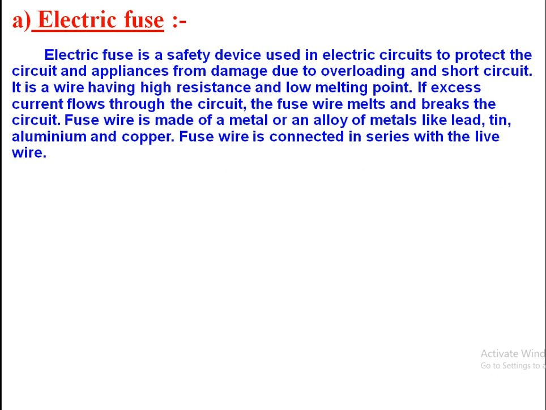Generally, this fuse wire is made up of metal or alloy like lead, tin, zinc, aluminum, copper, and this fuse wire is connected in the live wire. So this is the importance of an electric fuse. Nowadays, instead of electric fuses, some electric circuit breakers are used.